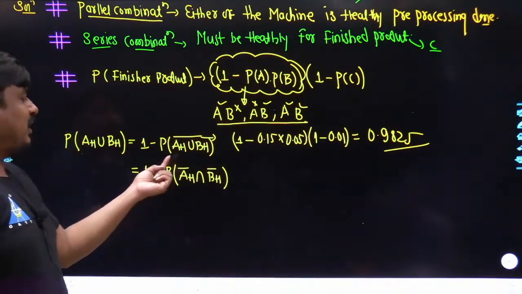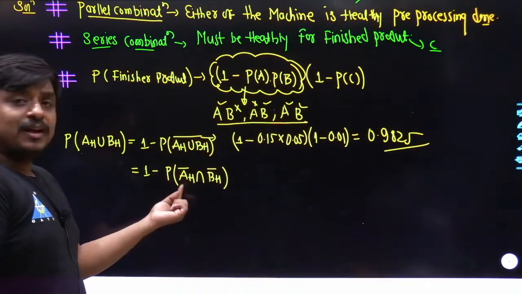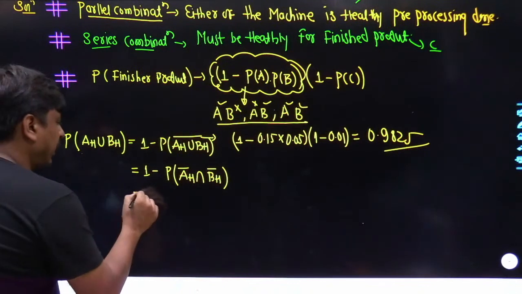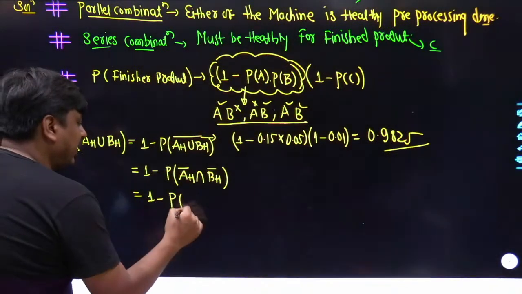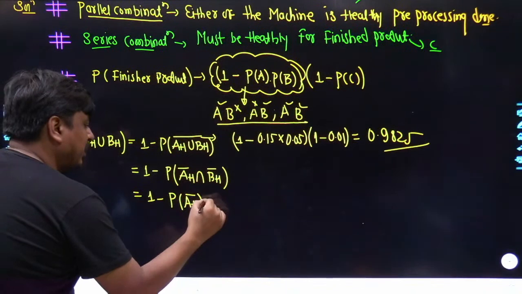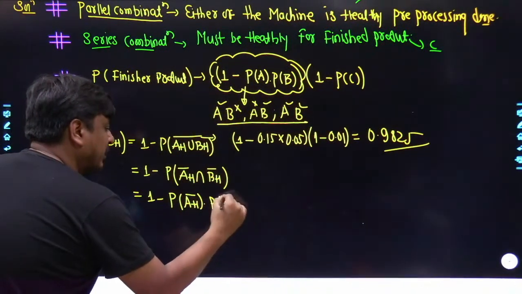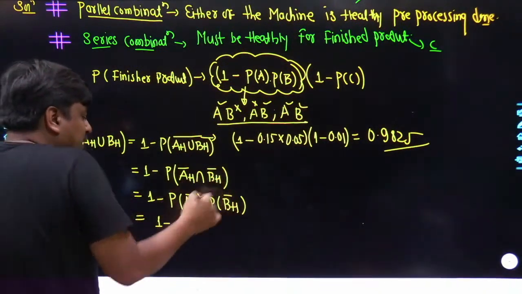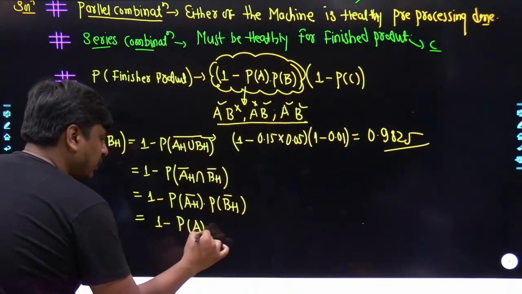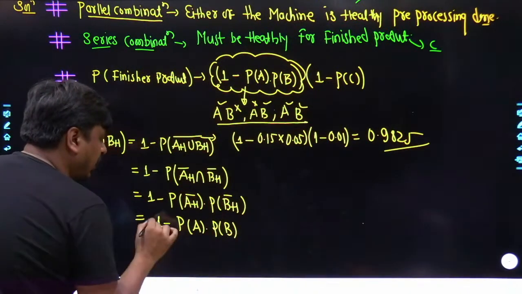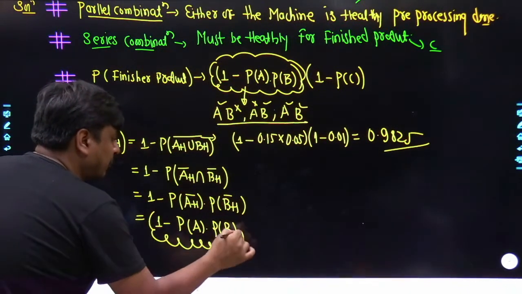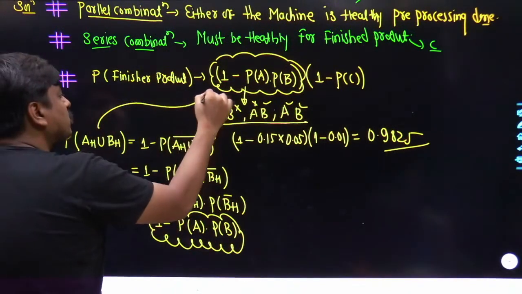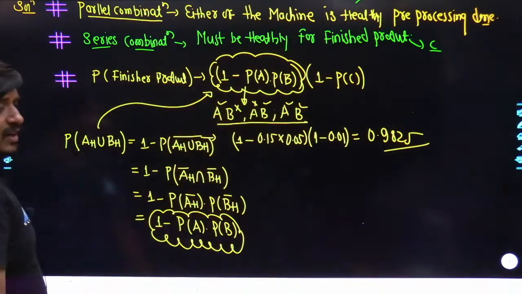May I know what it means by A bar H and B bar H? That is the failure probability of machine A as well as the failure probability of machine B. And as we know, event A as well as event B are independent events, so their intersection leads to multiplication. So at the end of the day, we got P of AH bar, P of BH bar, which is the same as P of A because it is the failure probability of machine A, and P of B because it is the failure probability of machine B. So Manju, probably now you would be able to satisfy your curiosity about where this complete expression has come from.